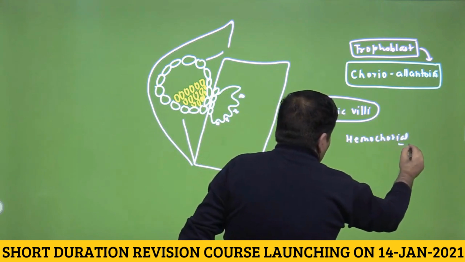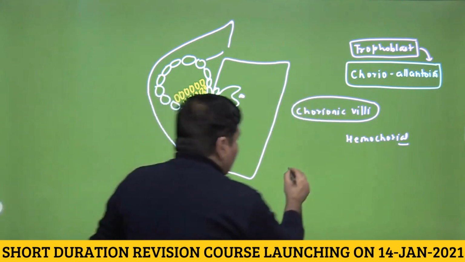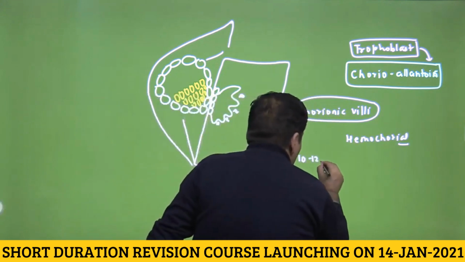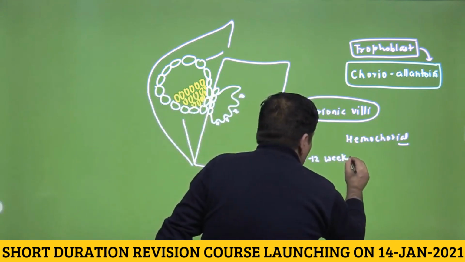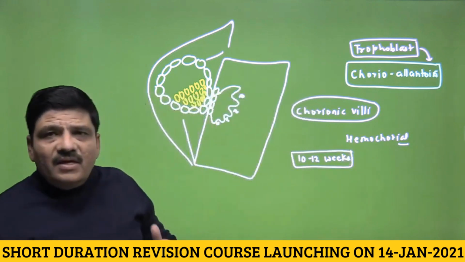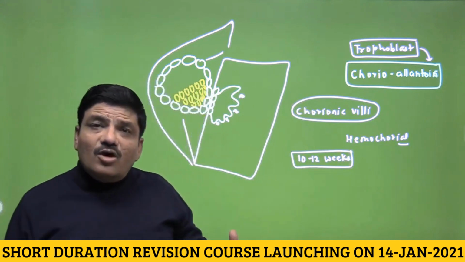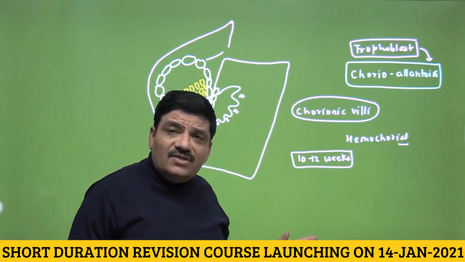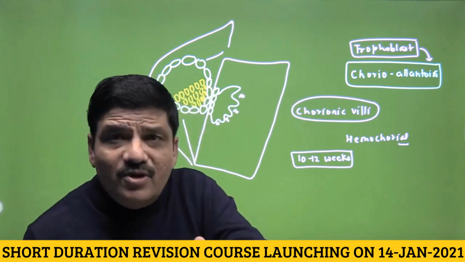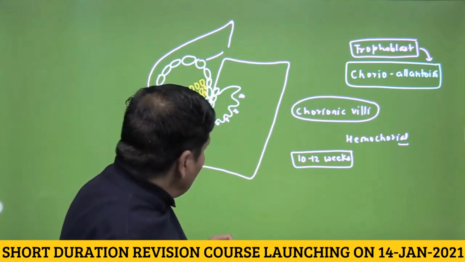So this is how the placenta is formed. The placenta becomes fully functional at 10 to 12 weeks of pregnancy. Till this time it is important that the corpus luteum be maintained, and that corpus luteum was maintained by HCG. Again, HCG has been produced by the trophoblast cells. I hope you remember the previous video.